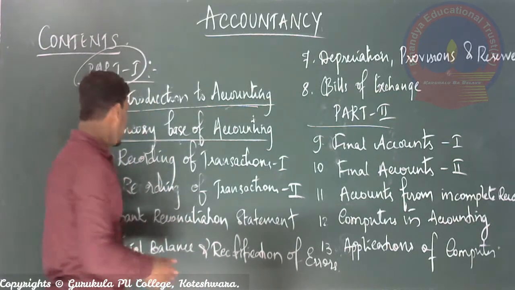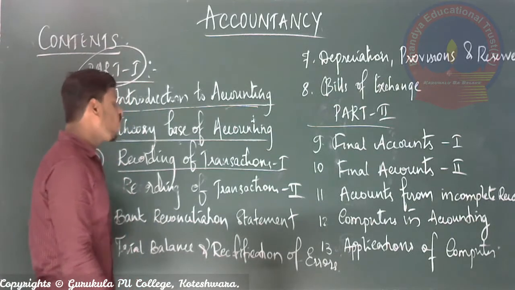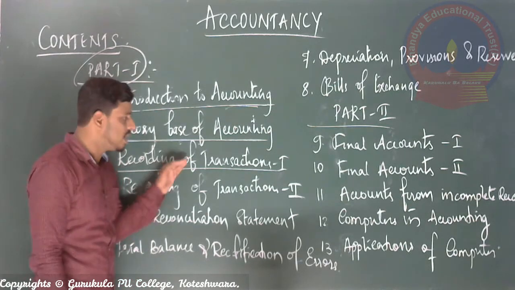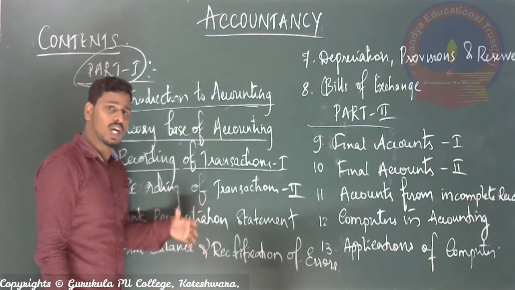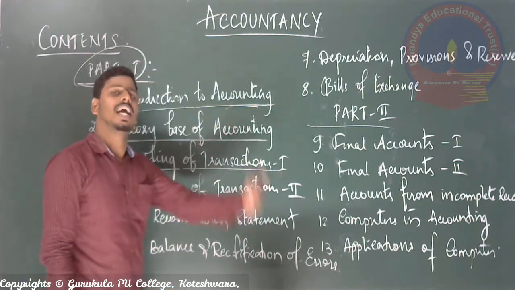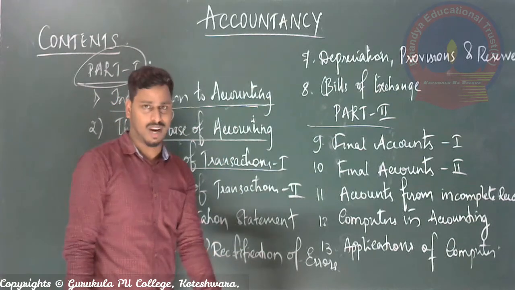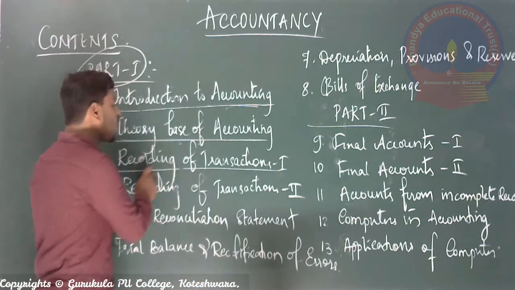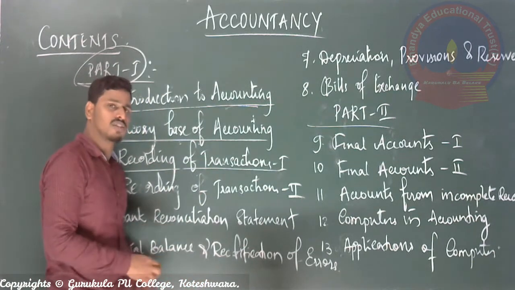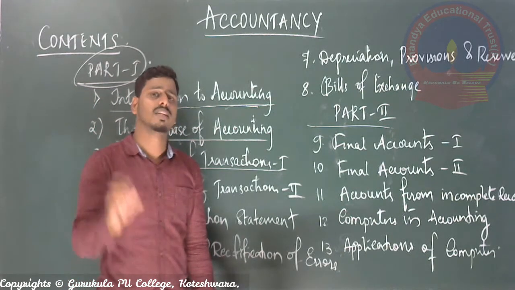No worry. Next, the third chapter is recording of transaction. From the third chapter onwards, we are going to learn how to write the transactions or how to write the things in the books of account. Recording of transaction tells you for the first time how the transactions are recorded in the books of account.